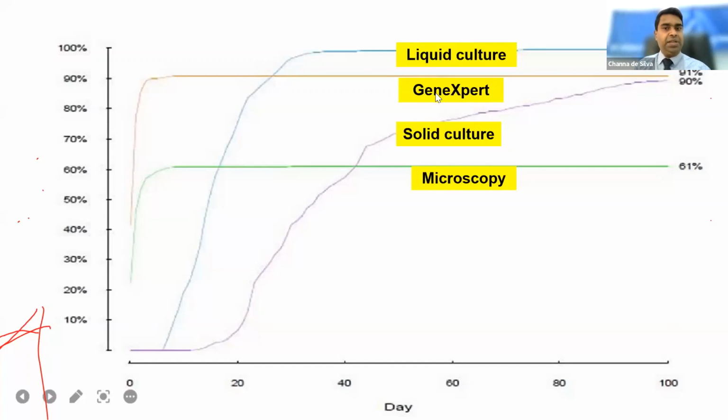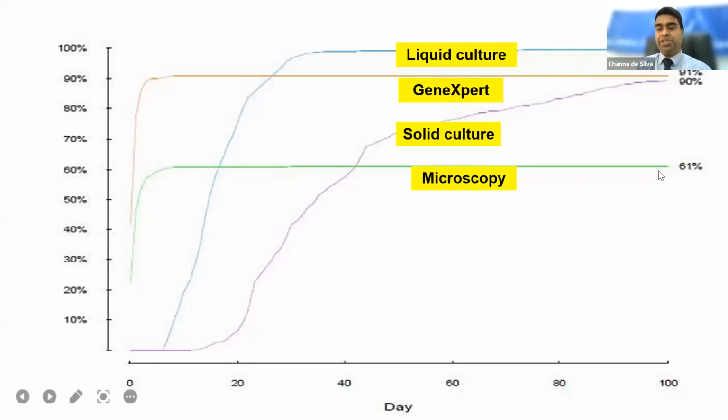So GeneXpert is the other important thing, that is very rapid. Within 2 hours, we can get the diagnosis, and its sensitivity is also fairly high. The solid culture, classic solid culture, even though the sensitivity and specificity are high, it will take time, you know. It takes at least 6 weeks to give a negative sample.